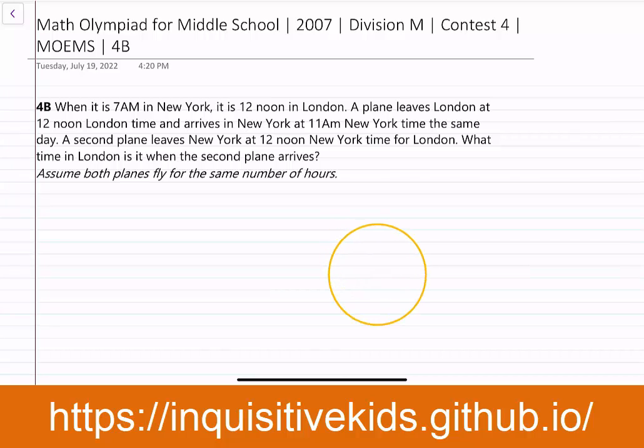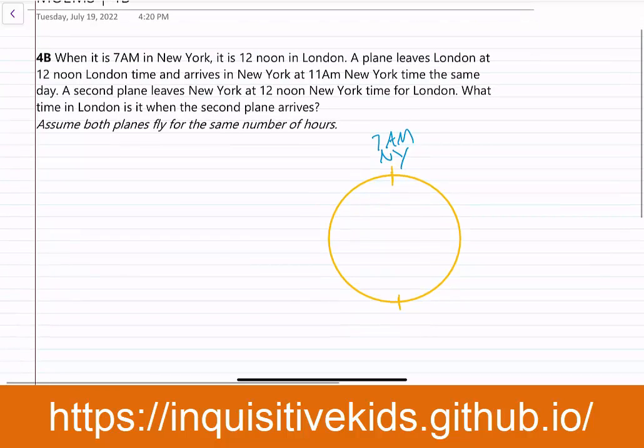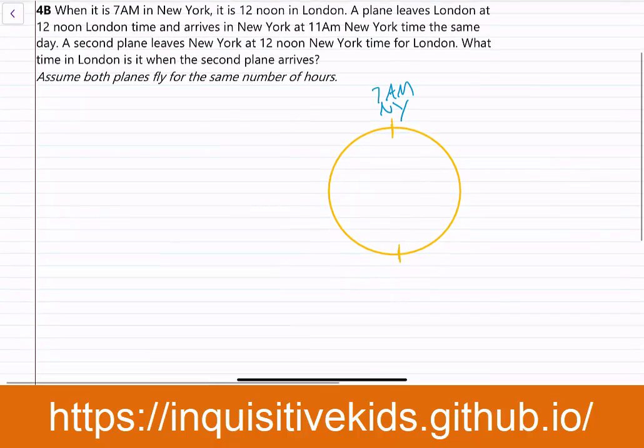We know that when it is 7 a.m. in New York, it is 12 noon, same thing, in London. And a plane leaves London at this time, which is also the same as 7 a.m. New York time, and arrives at 11 a.m. New York time the same day.